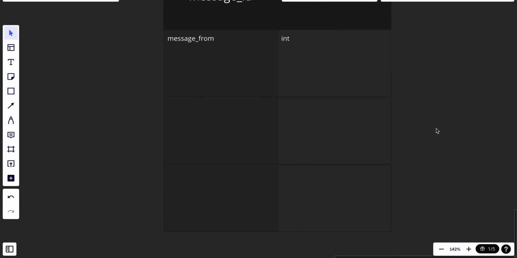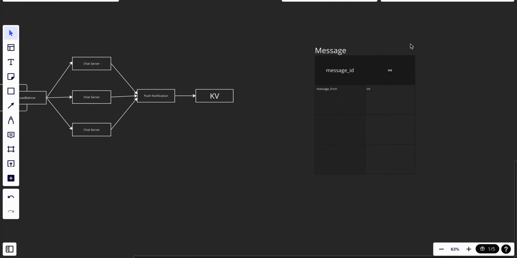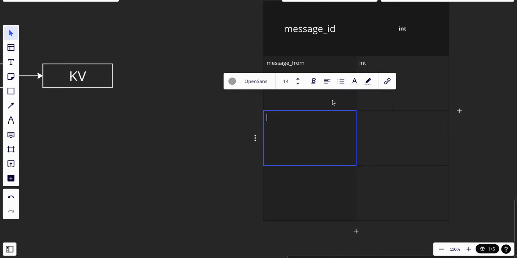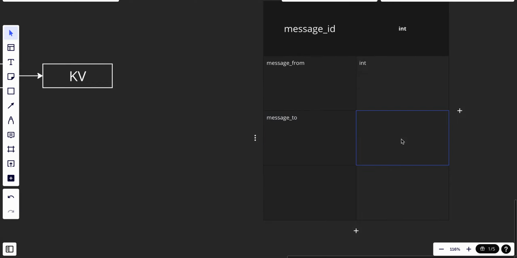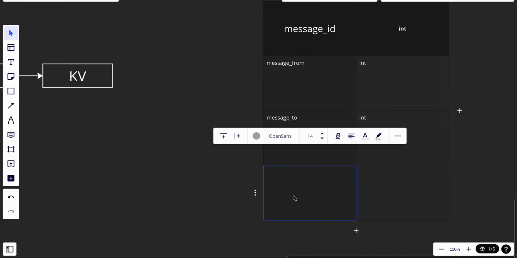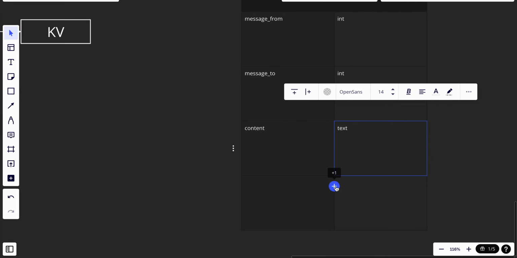I want to make this white. Can you just make all of it white? And we will have, I guess, message 2 also. This will also be an integer because it will be the same ID. And of course we have the content, or text. Let's call it content, and it will be string or text. And maybe we'll add another row.